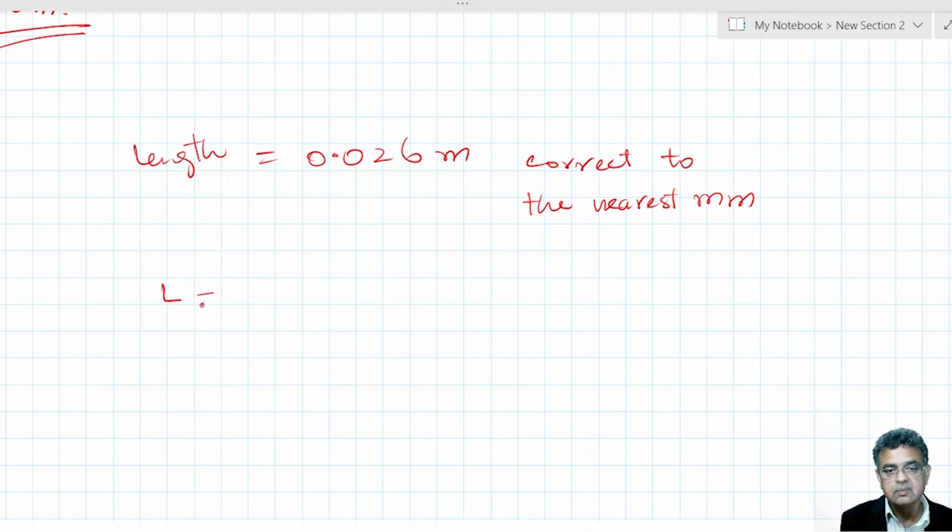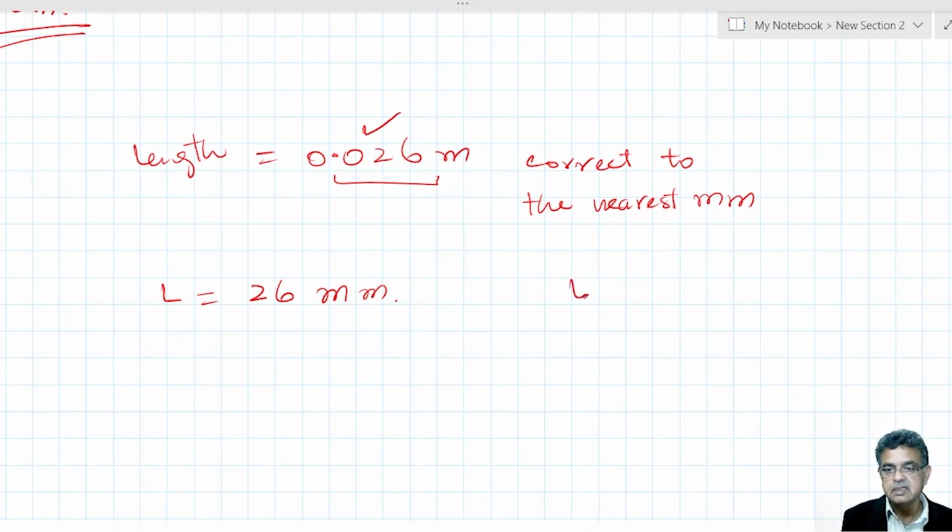First of all, as it is asked in millimeters, we convert this value into millimeters. I hope you know that there are 1000 millimeters in 1 meter. So multiplying this value by 1000, we get 26 millimeters, correct to the nearest millimeter.